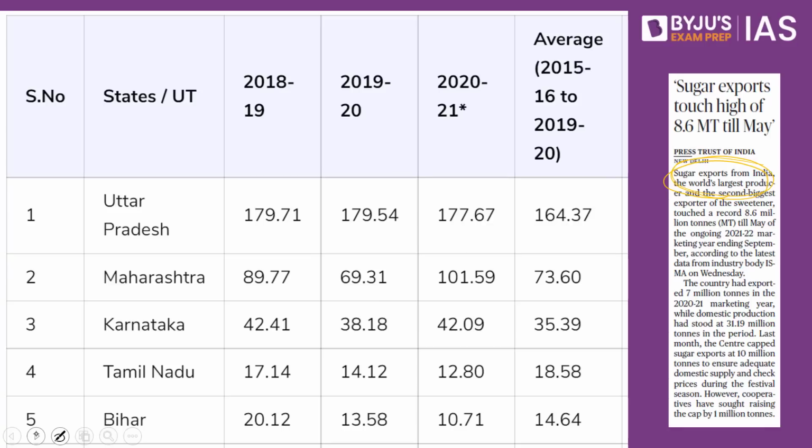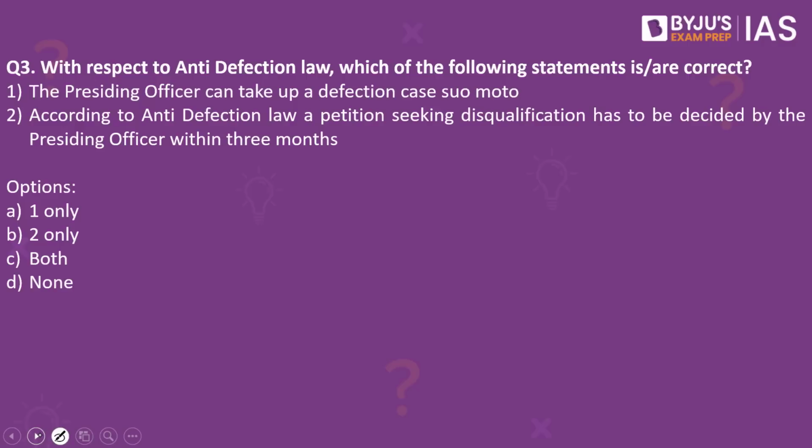Now, if we look into the statistics, we have Uttar Pradesh at top one, followed by Maharashtra, Karnataka, Tamil Nadu, and Bihar, according to the statistics of 2020 and 21. So remember, it is Uttar Pradesh which happens to be the largest cultivator of sugarcane in India. Now let's look into the next practice question.